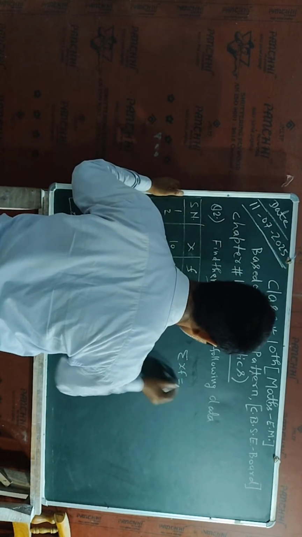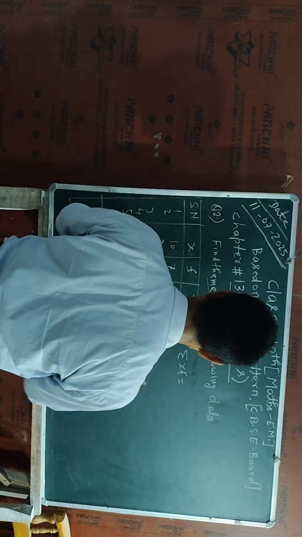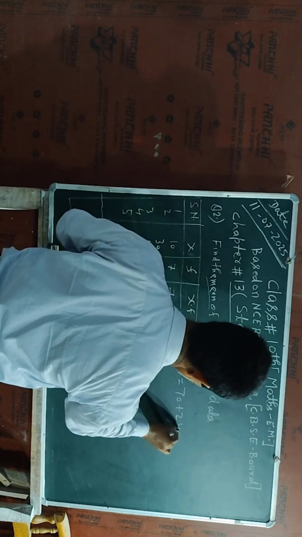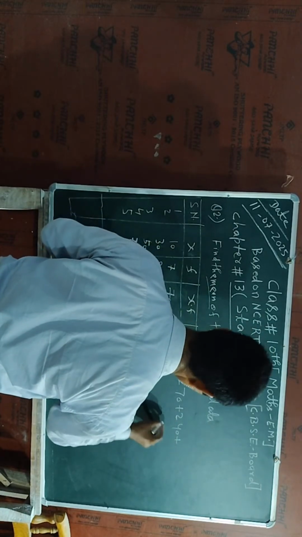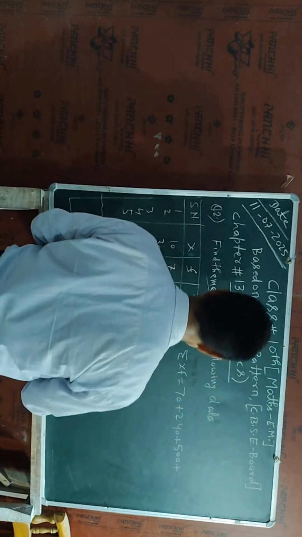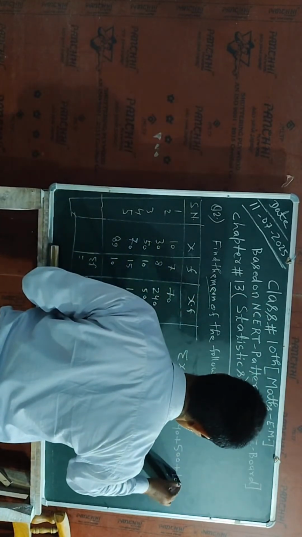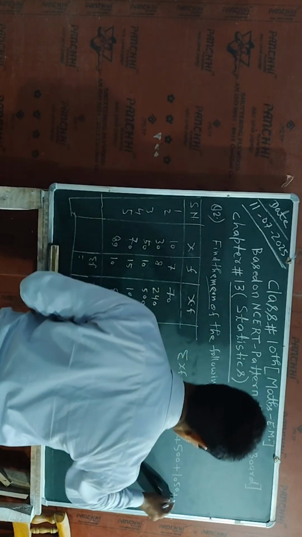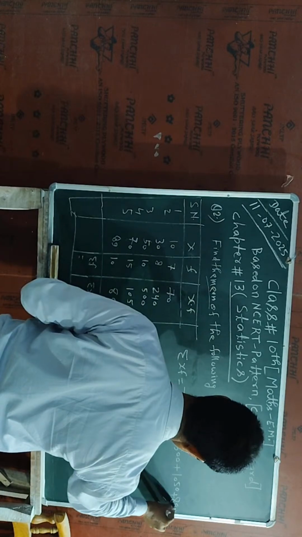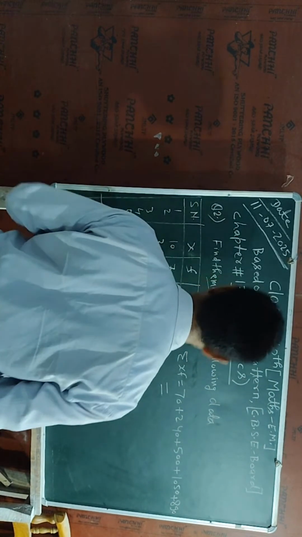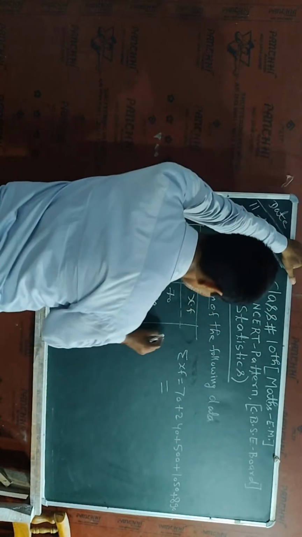So I will say 70 plus 240 plus 500 plus 1050 plus 890. So its value I have to take. Now here I am going to write its sum.